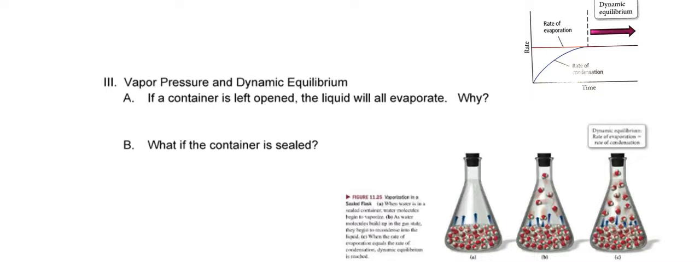So if a container is left unopened, the liquid will all evaporate. Why? Well, it's what we said before. If you have a beaker of water and you leave it open, eventually it's all gone, right? A couple of things are going to happen. Depends on the temperature. If you have a hot temperature, then it's going to evaporate quicker, but it still will all evaporate. What if you had a large surface area? Then it's going to evaporate pretty quickly, and it depends on the strengths of intermolecular attractions, right?